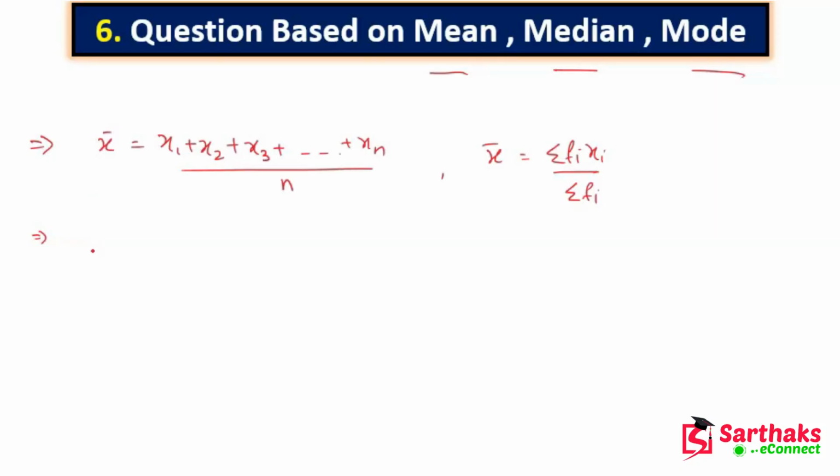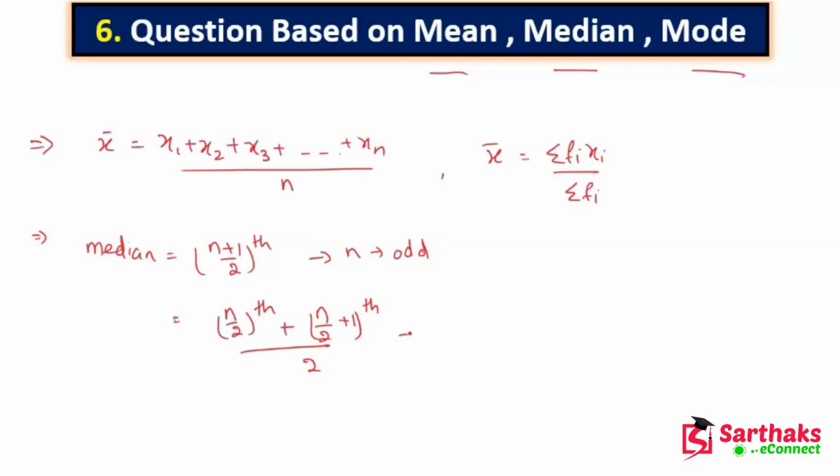Now the formula of median is equal to (n plus 1) upon 2th term, when n is odd. If n is even, then it is n upon 2th observation plus n upon 2 plus 1th observation, divided by 2. So this is when n is even.